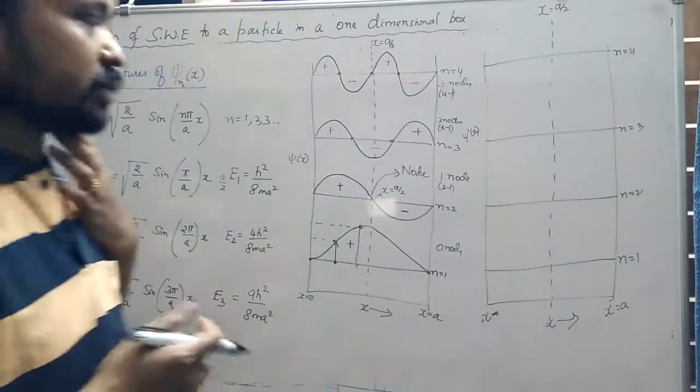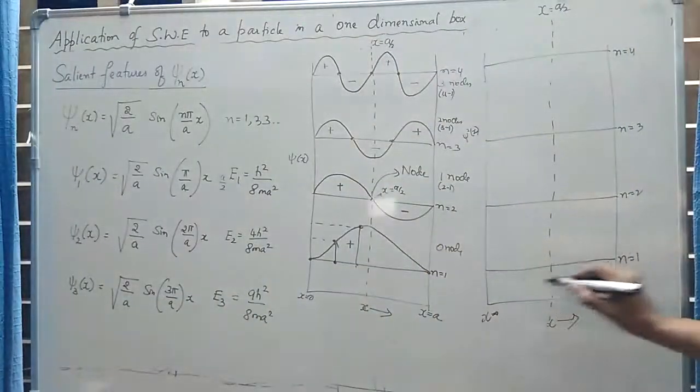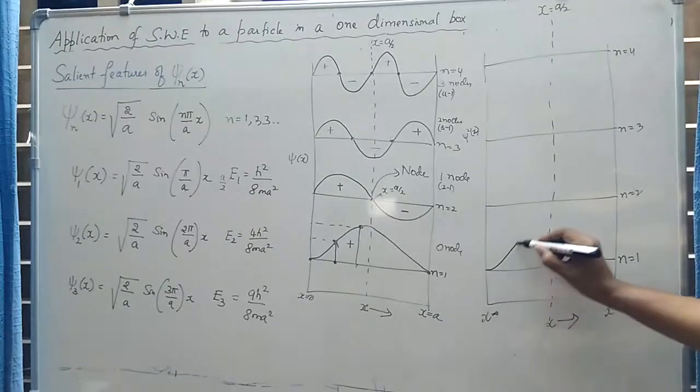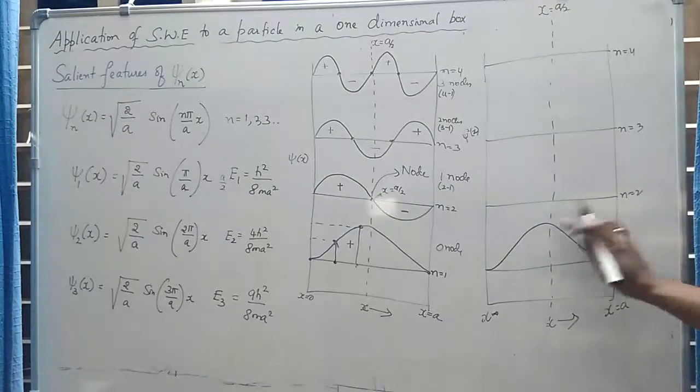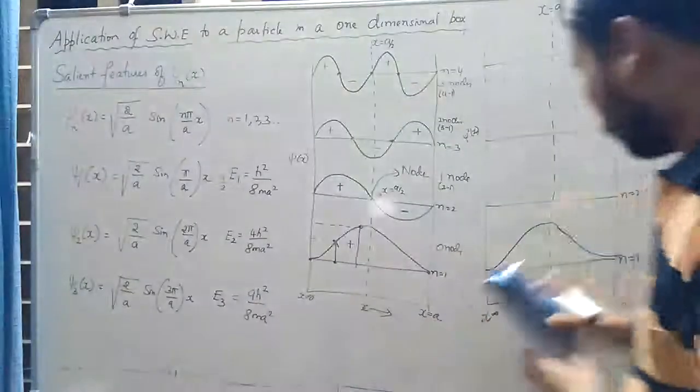So let us try to plot psi square versus x. The psi square versus x for n is equal to 1 is something like this. It should be drawn more properly.